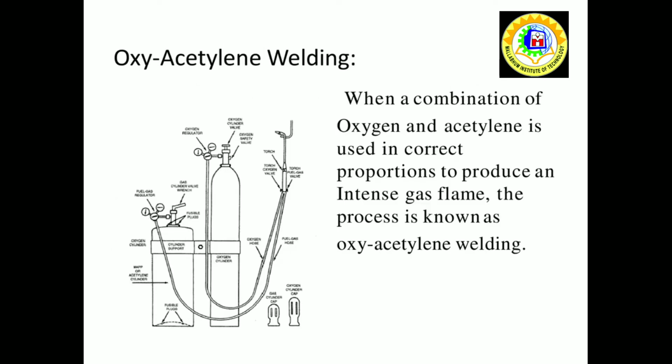Oxyacetylene welding. When a combustion of oxygen and acetylene is used in correct proportions to produce an intense gas flame, the process is known as oxyacetylene welding. Here we show the diagram and the functioning of oxyacetylene gas welding.